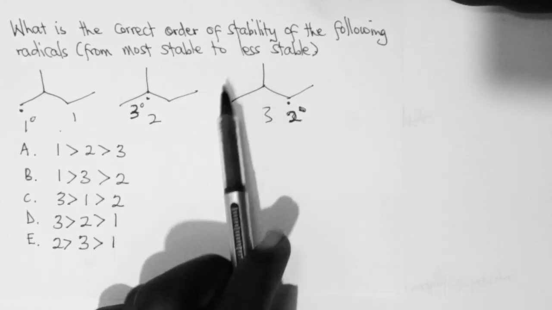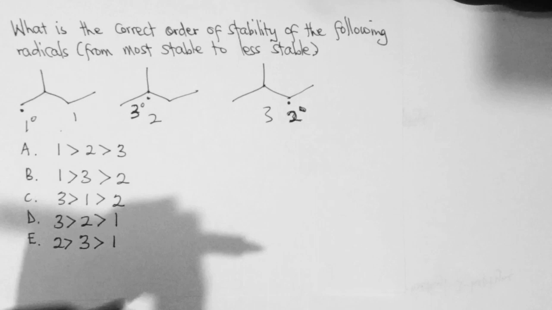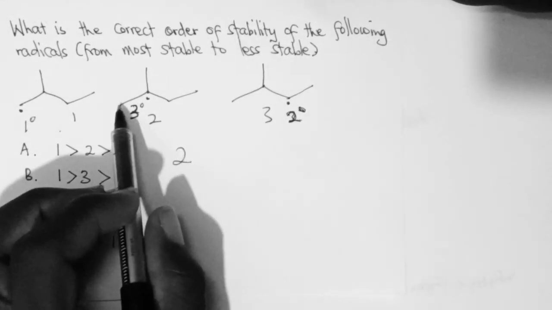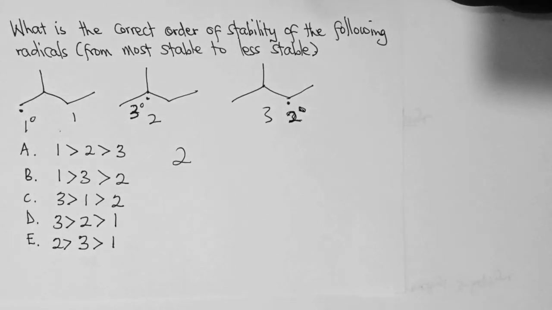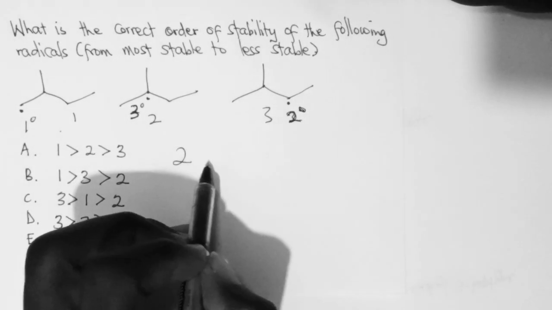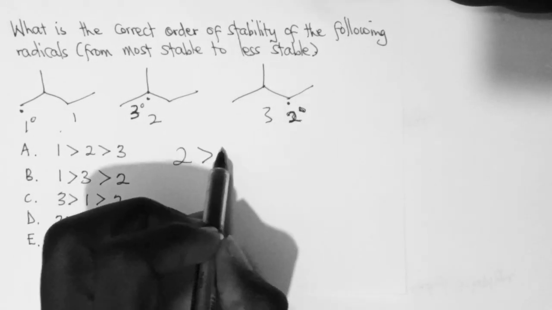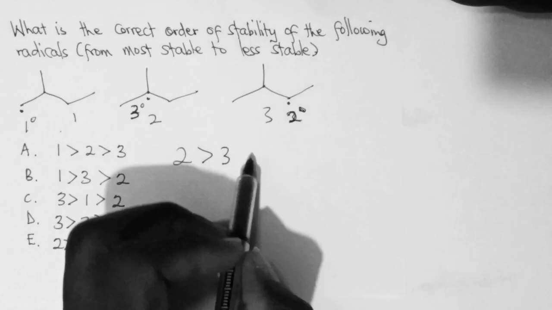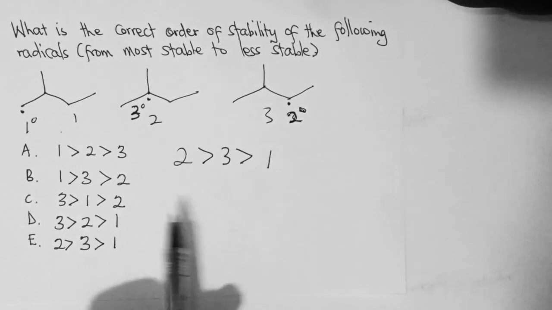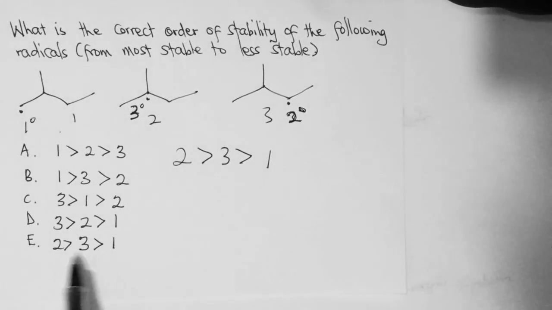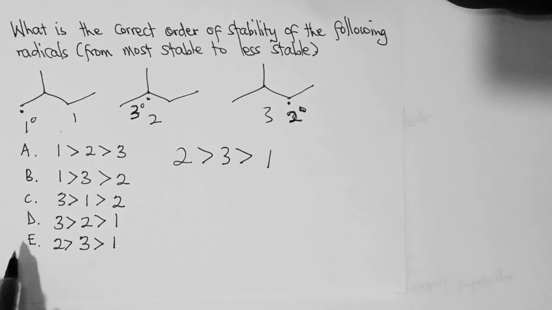So in order of most stable to less stable, the most stable is number 2, because that is the tertiary radical, then followed by number 3, and then followed by number 1. So it's 2, 3, 1. So the answer is E.